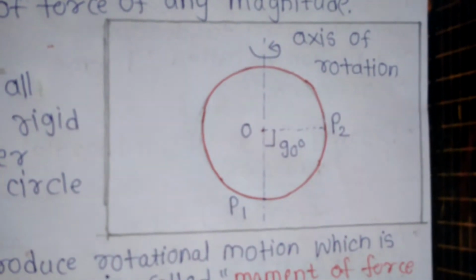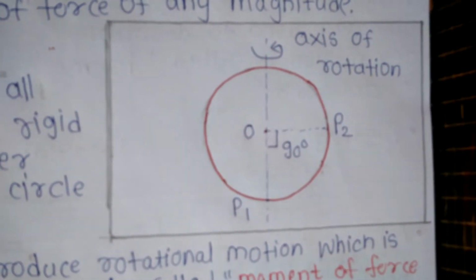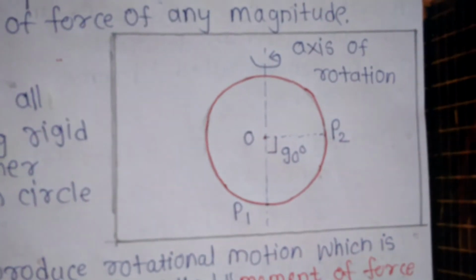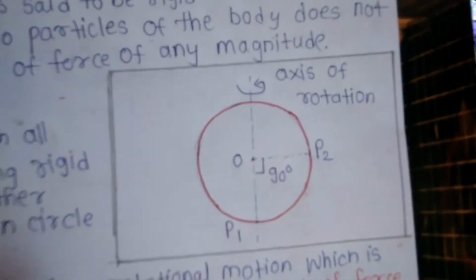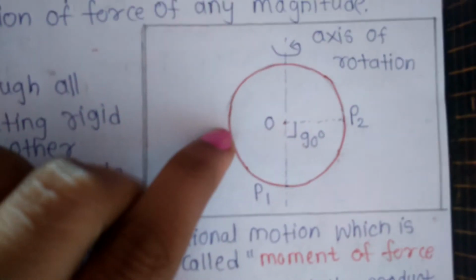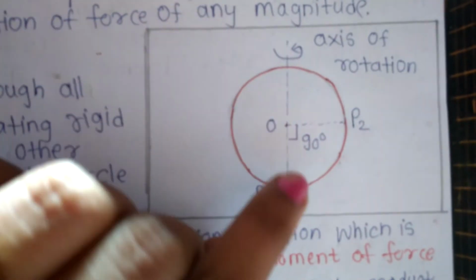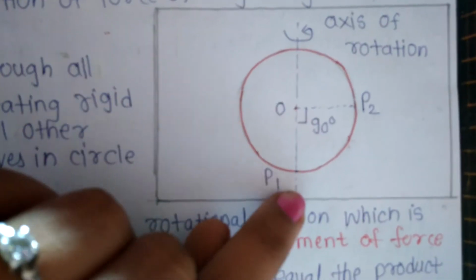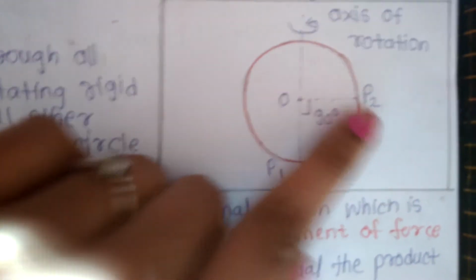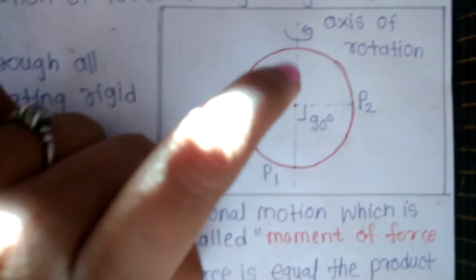Example: a uniform ring is rotating about a vertical axis with angular velocity theta. The ring starts moving from the lowest point P1 and finally reaches the point P2. So this is the axis of rotation about which the ring rotates, and this is the ring. The uniform ring is rotating about a vertical axis, and it starts from the lowest point P1 and finishes at point P2. This is the axis of rotation about which the ring rotates.